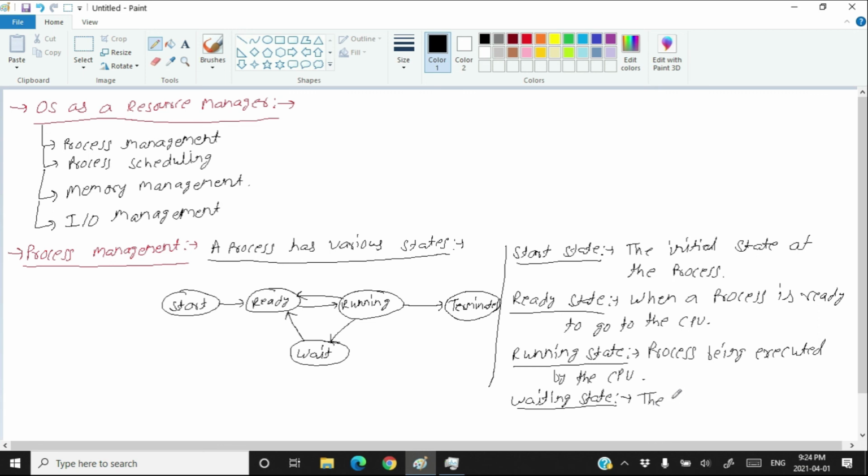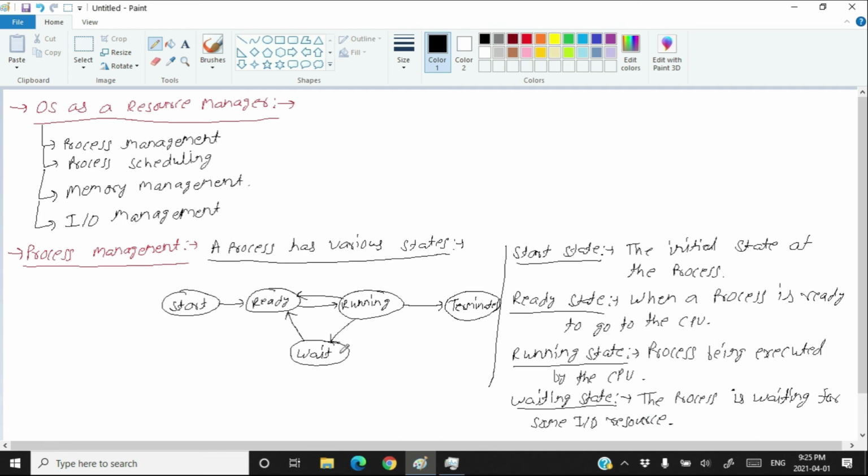The process is waiting for some IO resource. In your book, it has been written that the process is waiting for some resource in the waiting state. They have skipped the word IO, but the CPU and the memory are also resources.